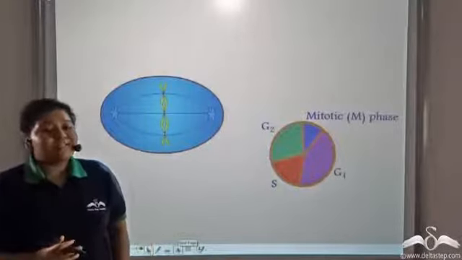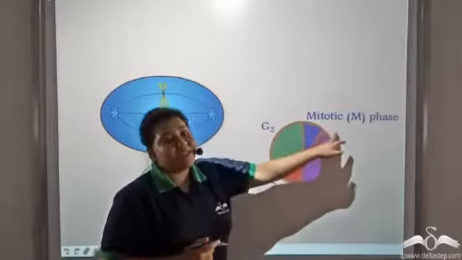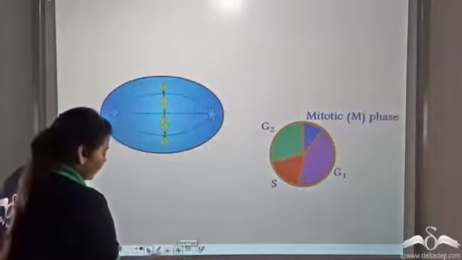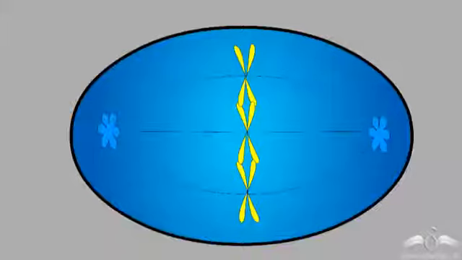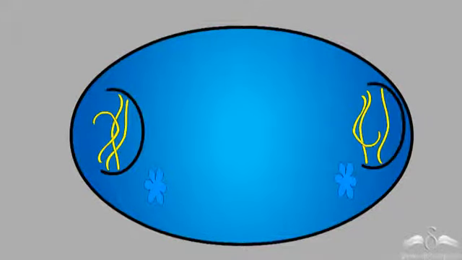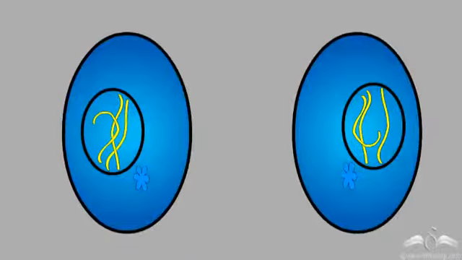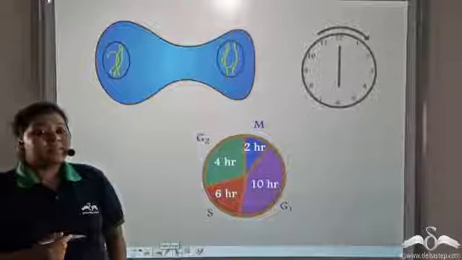After the G2 phase, the cell enters the mitotic phase or the M phase. During this time, chromatin fibers move to the opposite poles to form the nucleus of the daughter cells, and finally, the cytoplasmic contents divide to form two new daughter cells.